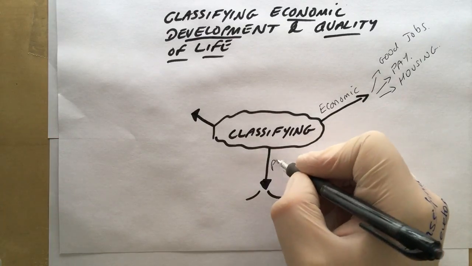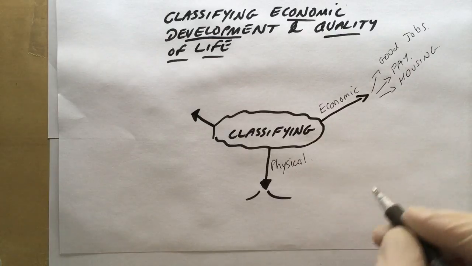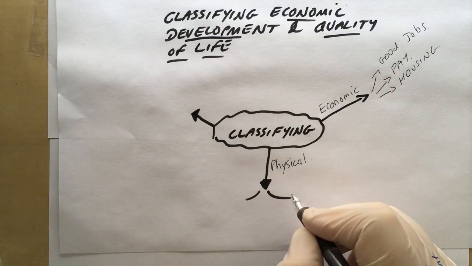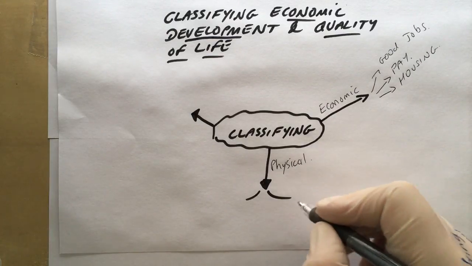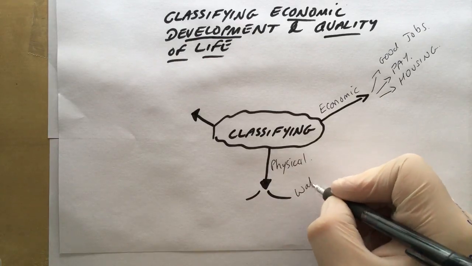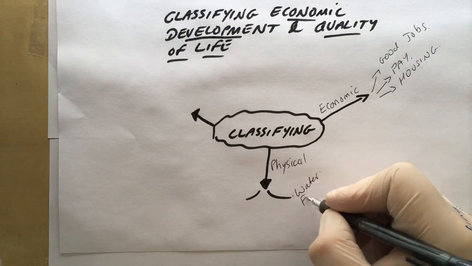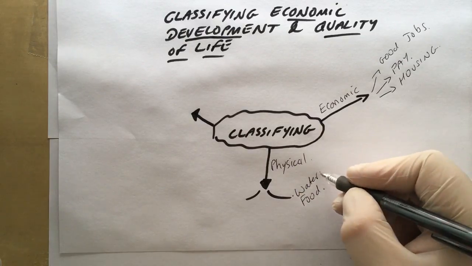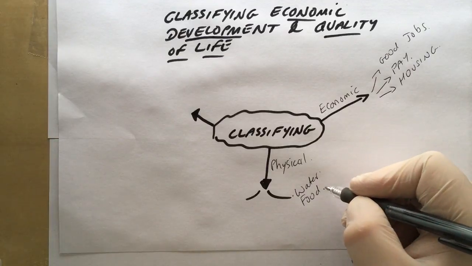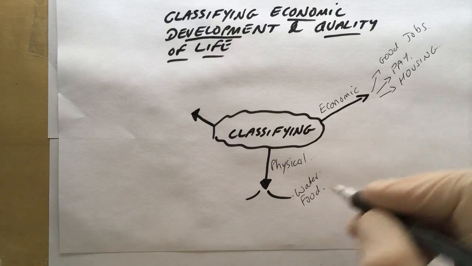We're going to look at some of the physical factors now. So if these are in place, people might say that you have a good quality of life in a country. So some of the first ones might be to do with personal ones, so things that we personally consume, so water, food, so good supply of safe drinking water, good supply of food, it's accessible in a country. People might say that's got a good quality of life if we have access to those.